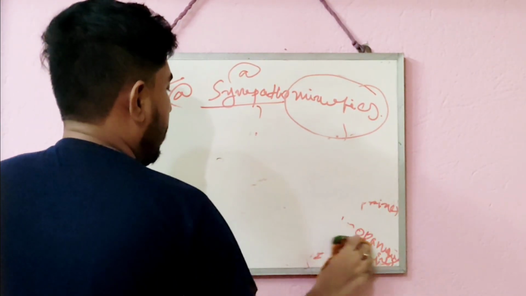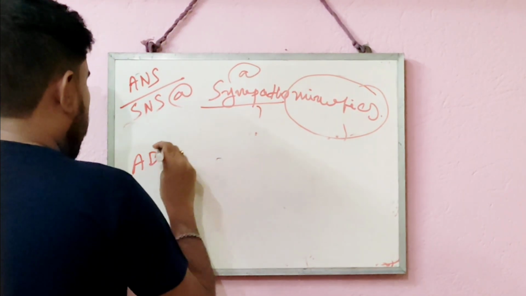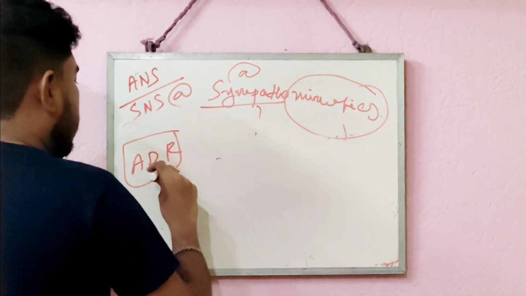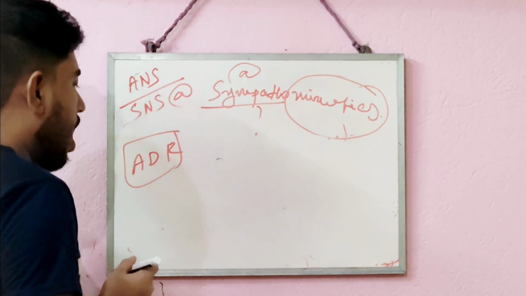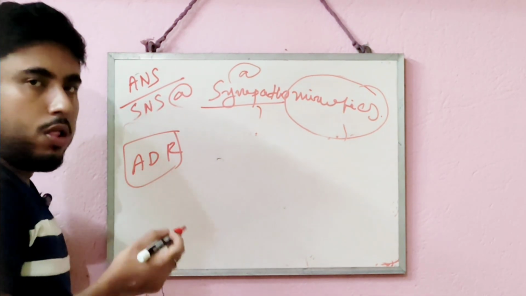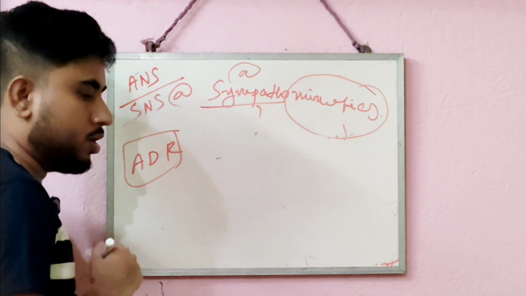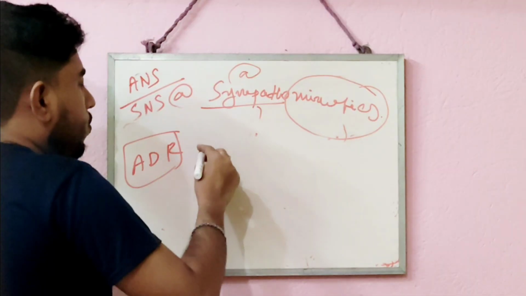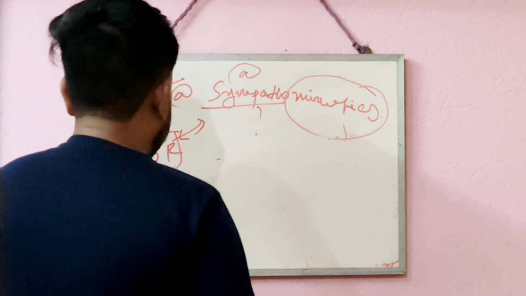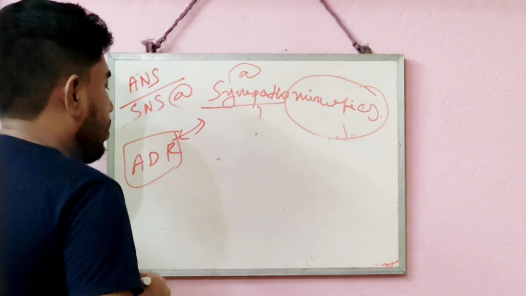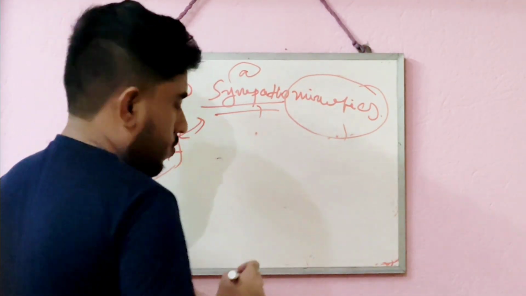Now we will discuss the different adverse effects of sympathomimetic drugs. Adverse effect or adverse drug reaction. I have already discussed what adverse reactions are, their types, how they can be caused, and how we can treat them. You can also go through adverse drug reaction from my previous video on our YouTube channel. So now we'll talk about different adverse drug reactions which are unwanted, undesirable, toxic in nature, all those caused by sympathomimetics.